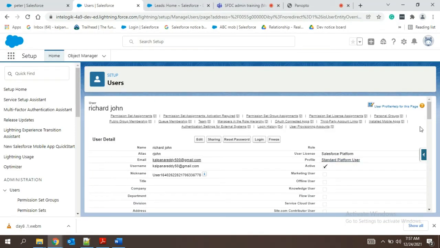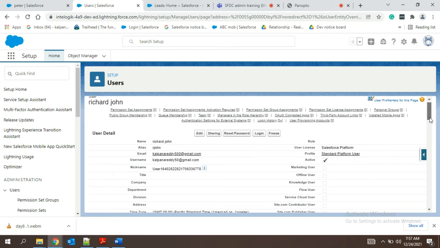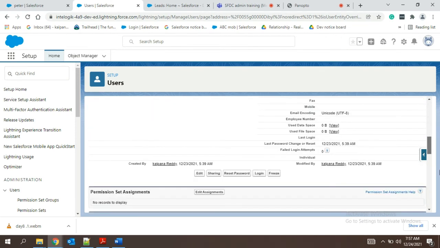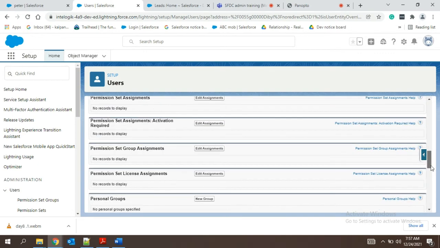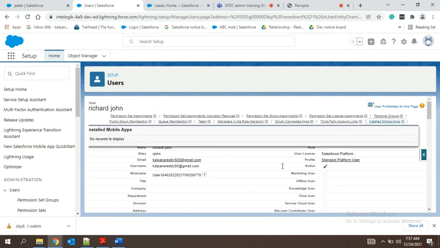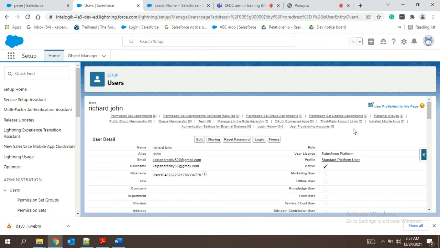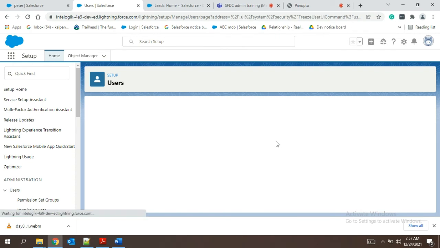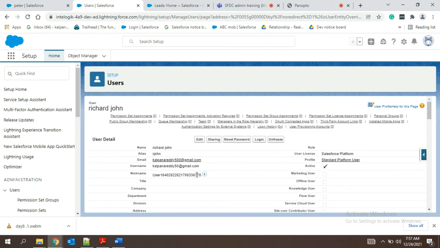Please continue. So now where is the option to deactivate or freeze here? Any option you got? On the top of the screen, Freeze. So once you click Freeze, you will not be able to log in now.